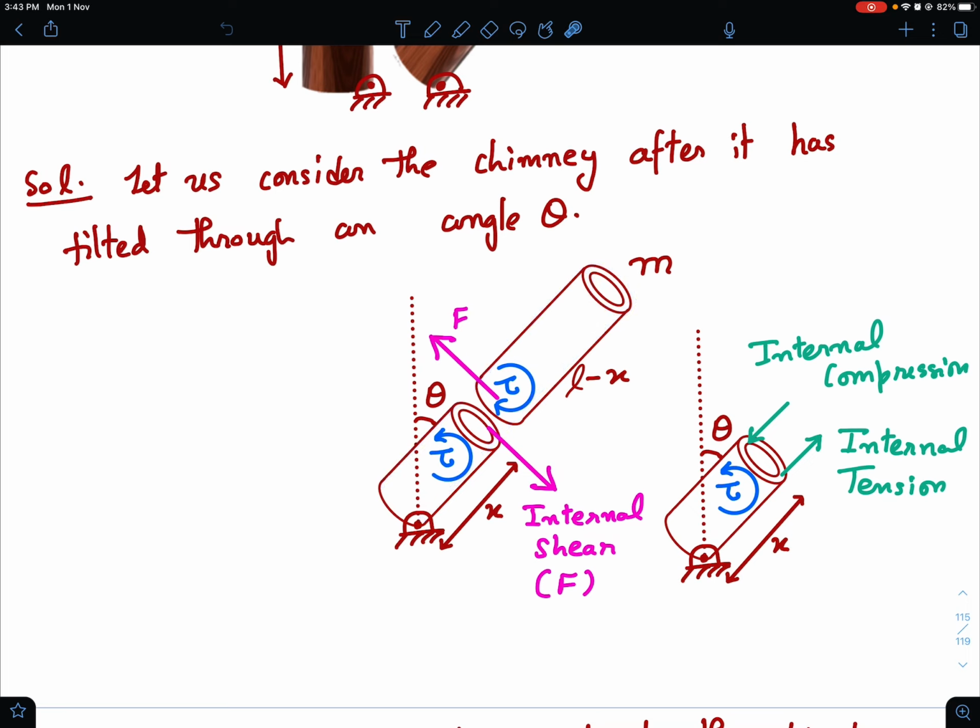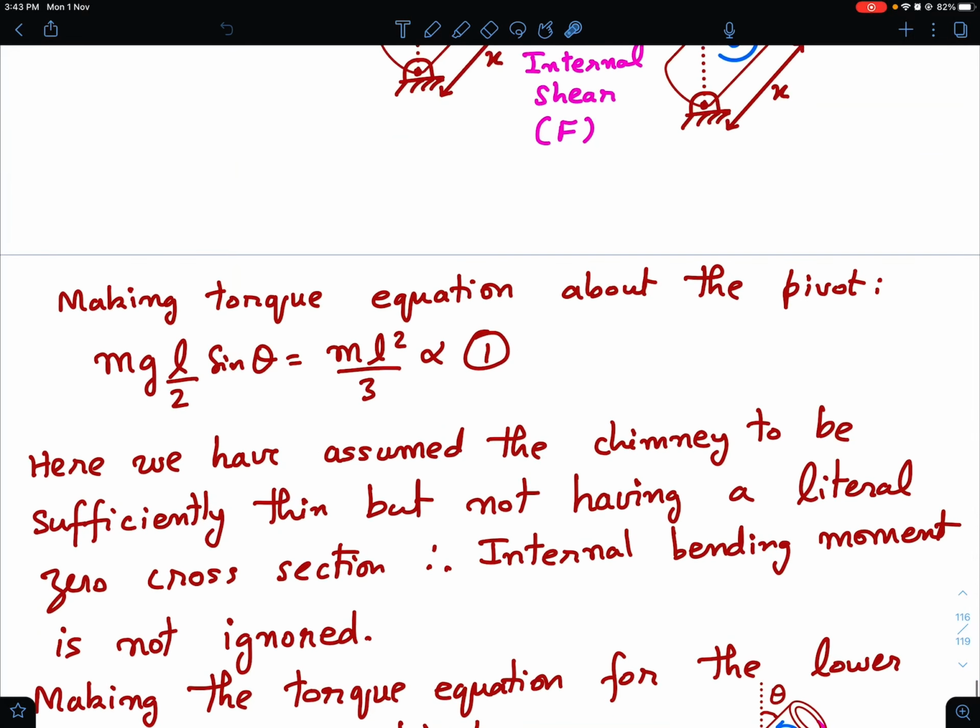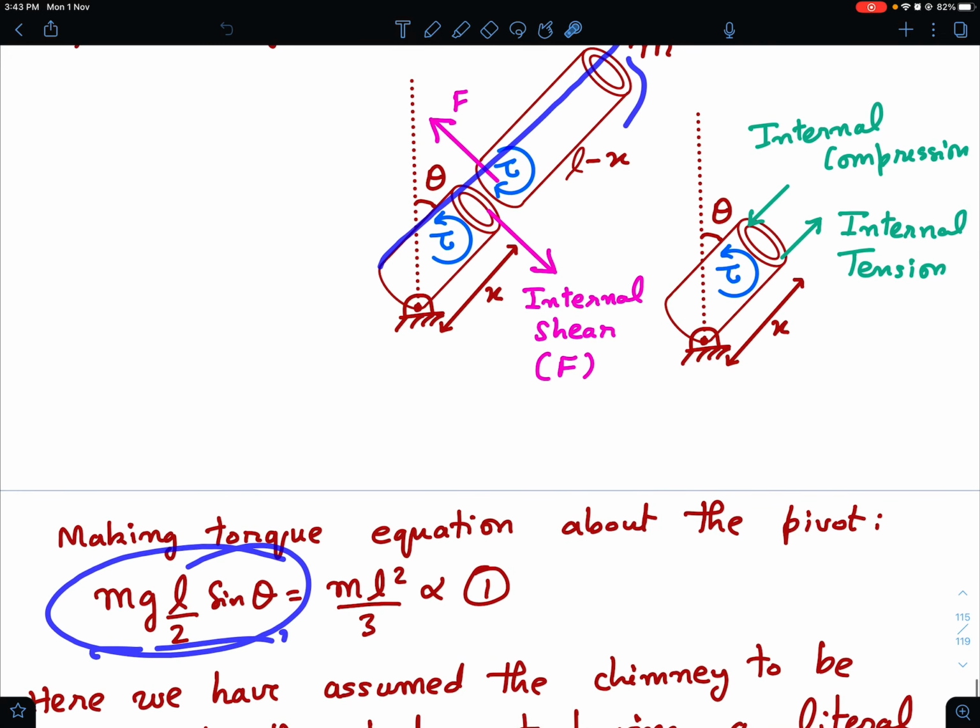So I am assuming that the chimney can be treated like a rod for the purpose of calculating angular acceleration, although it does have a finite cross section. The cross section is not literally 0, so that's why there will be some bending torque or bending moment, but as far as the angular acceleration is concerned, I can treat it like a rod. So that's what I've done.